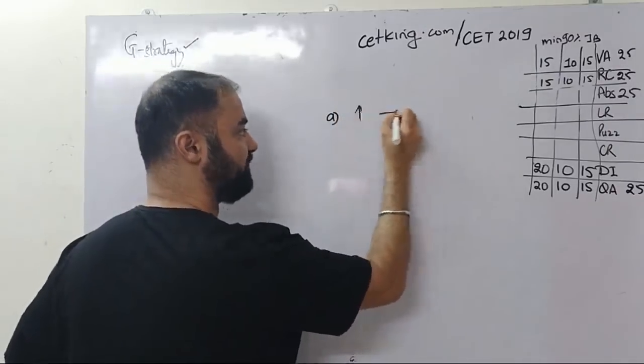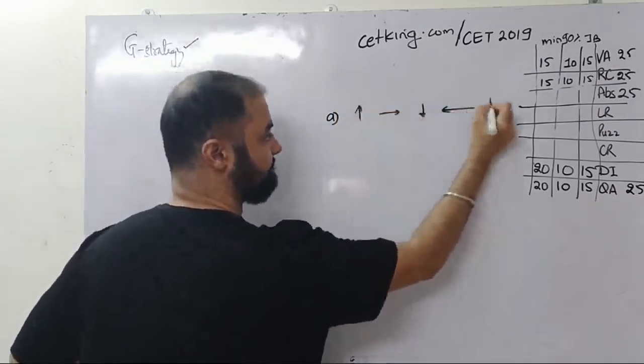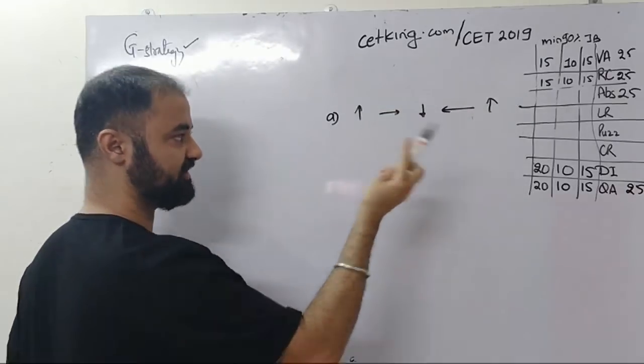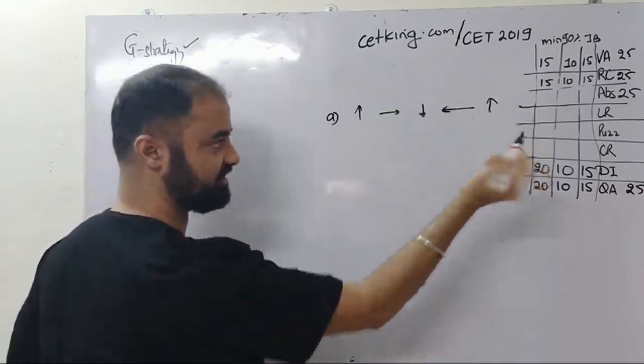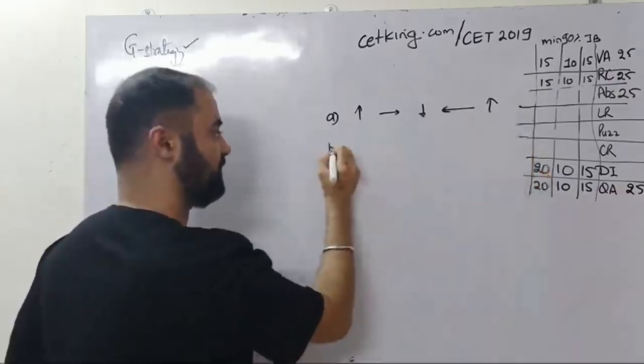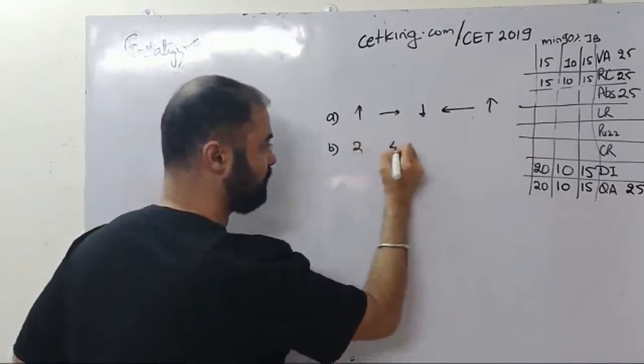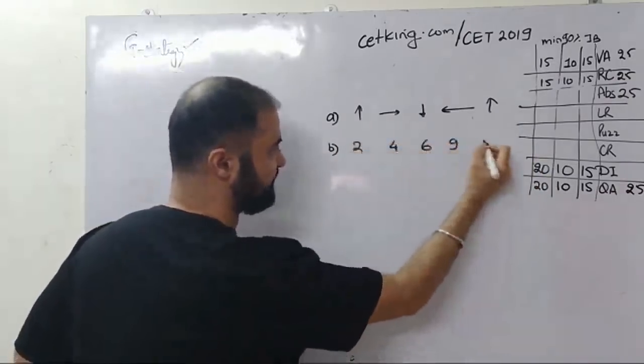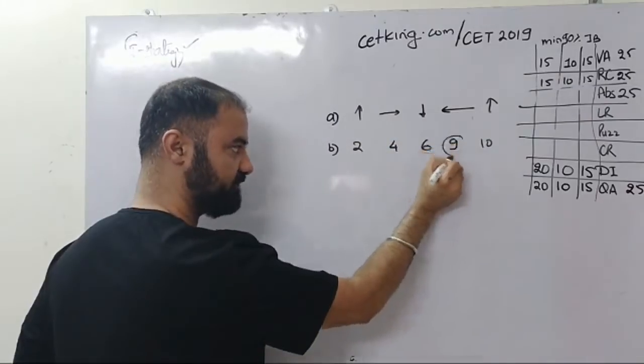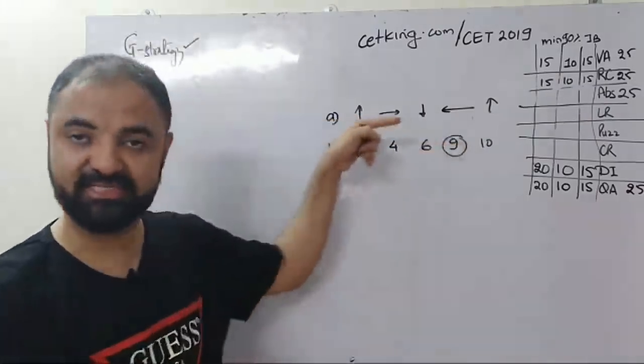Question 1. Can you find anything wrong here? नहीं था, इधर आ गया, इधर चला गया. So everything is correct. Option B, 2, 4, 6, 9, 10. Can you find the odd man out? Yes. So this is a series का question.